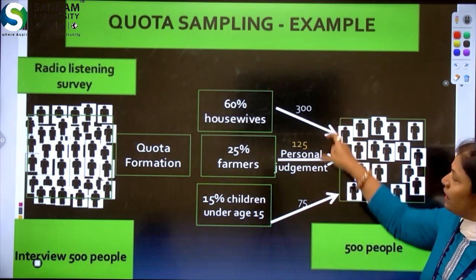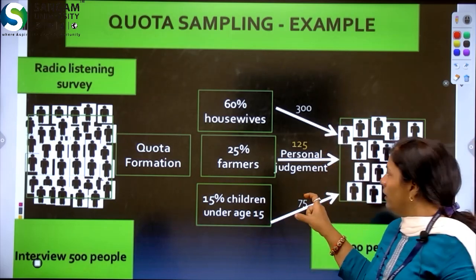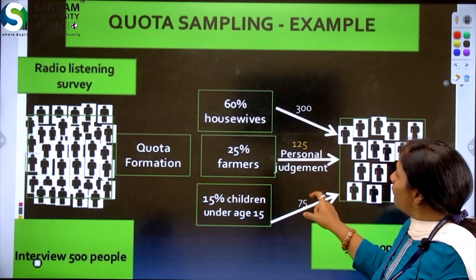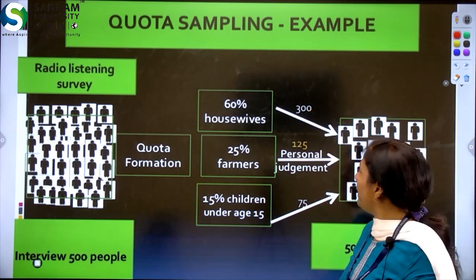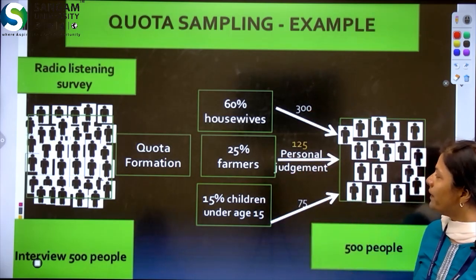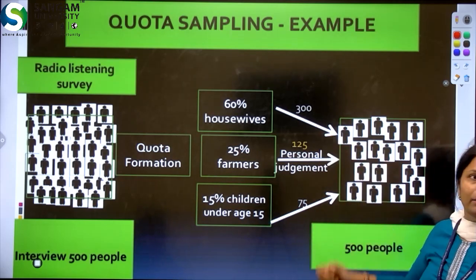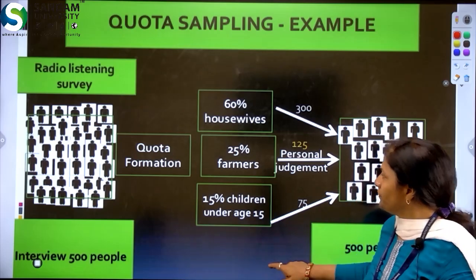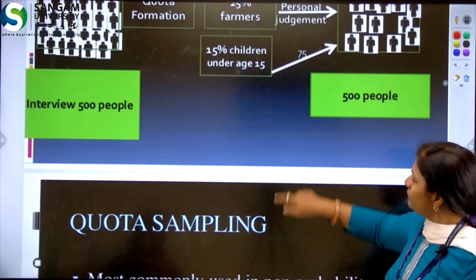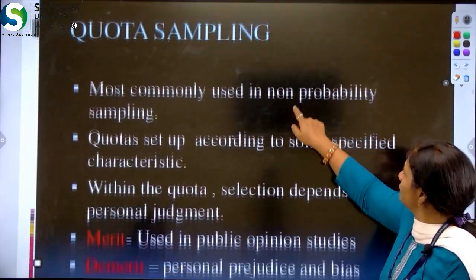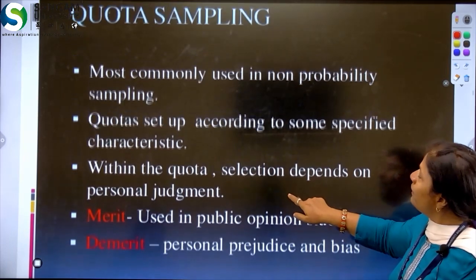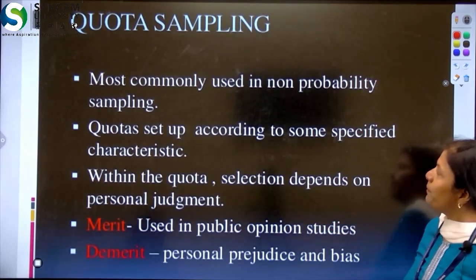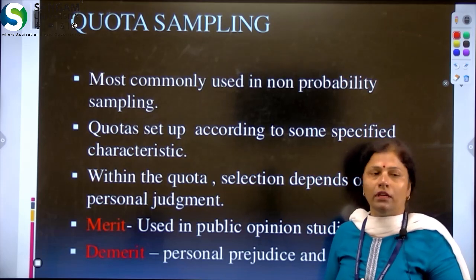This is our quota sample, and after this quota sampling we use our personal judgment and choose the required persons for our research study. It is very useful, mostly used and preferred by researchers for doing their research.